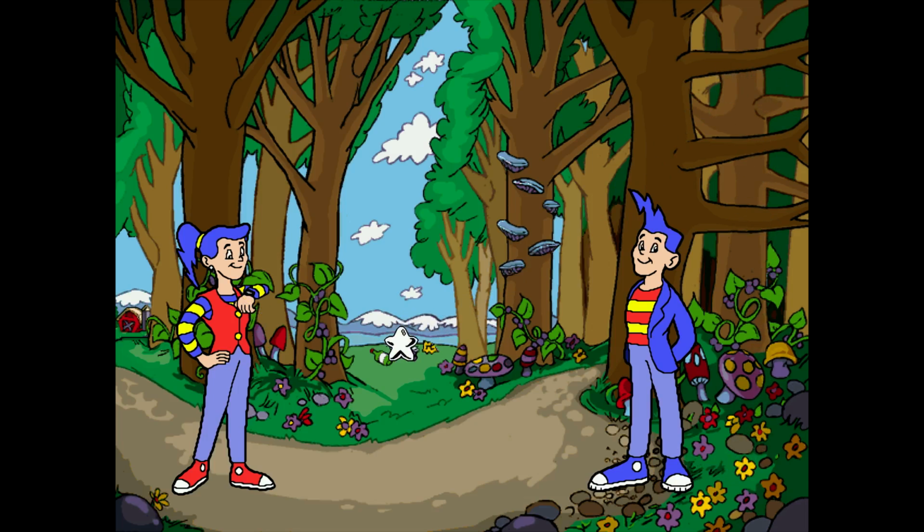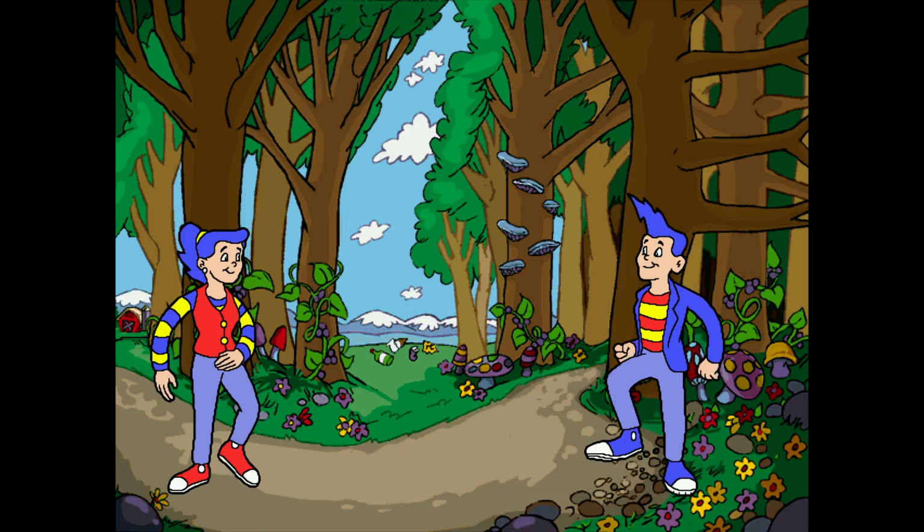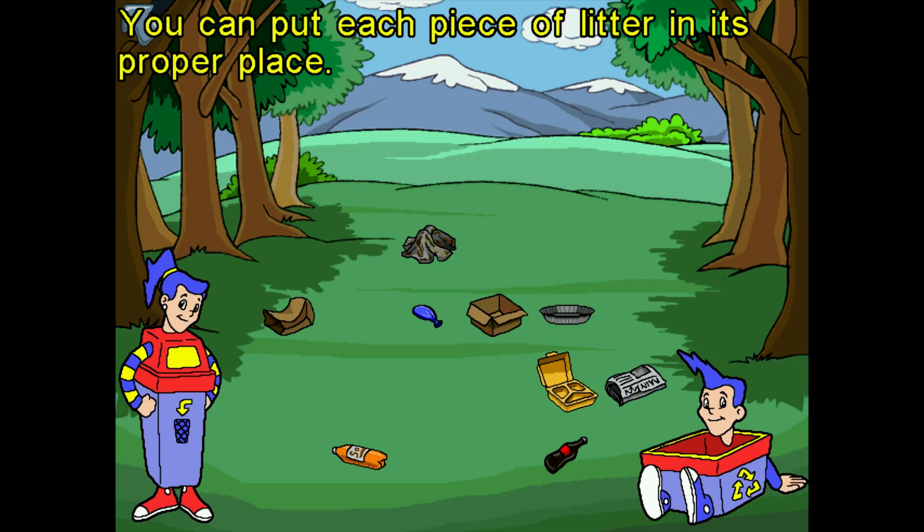So let's see what this is. Looks like someone's been littering back there. Let's clean it up together. You never can put each piece of litter in its proper place.